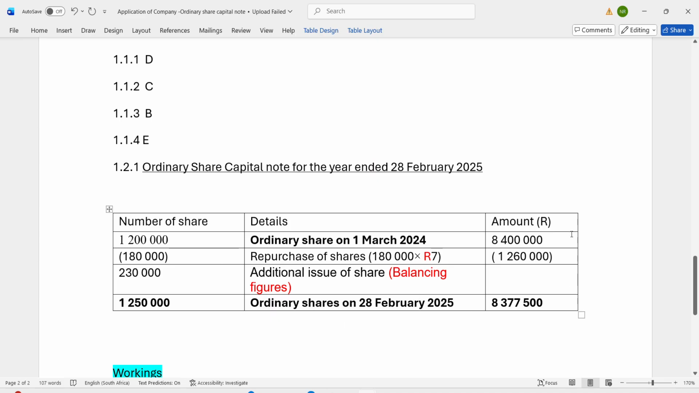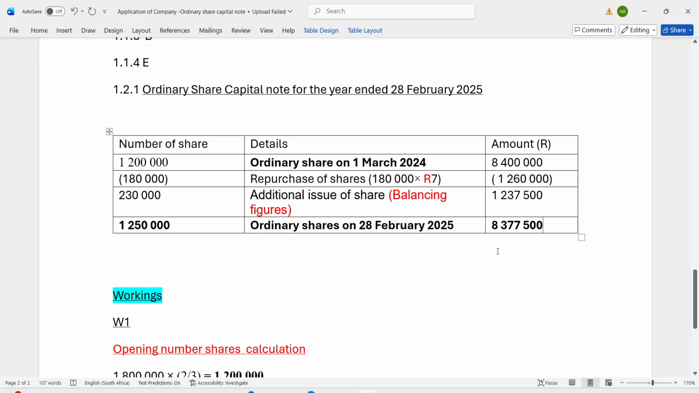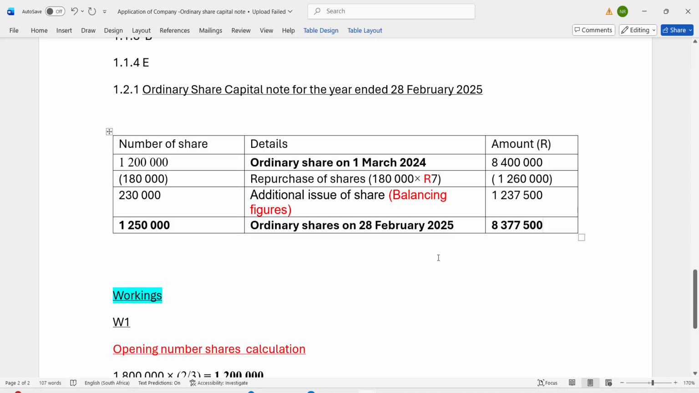Even the same principle applies to this one. If you want this figure here, which is blank, you take this amount and change signs as you go up. You're going to take 8,377,500 plus 1,260,000 and minus 8,400,000. It will give you an answer of 1,237,500. So guys, this was the video for the application of the ordinary share capital note.